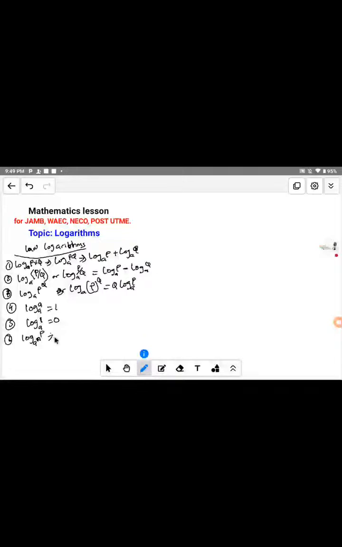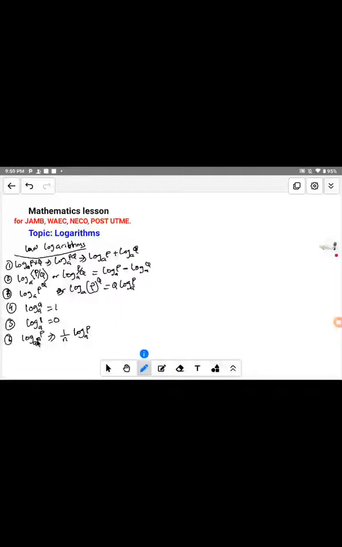So if you have this kind of expression, according to the law of logarithm, this power n will come to the front as 1 over n, multiplied by log base A of P. So this will be the solution.